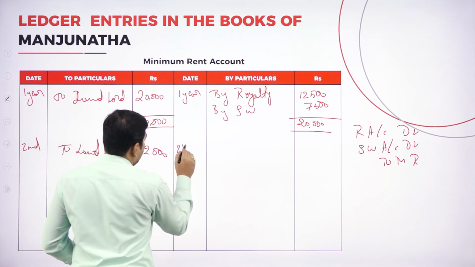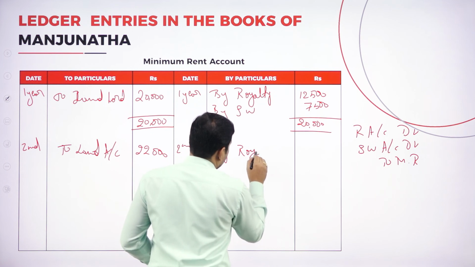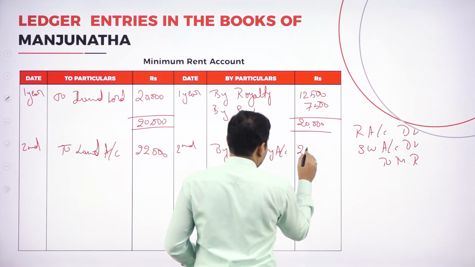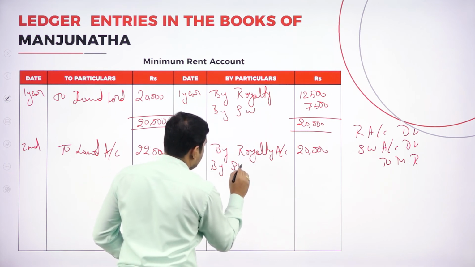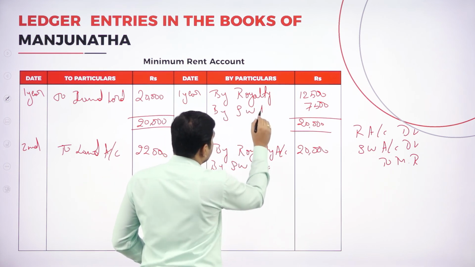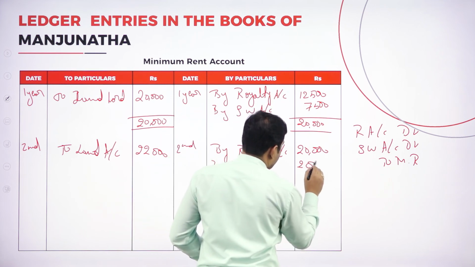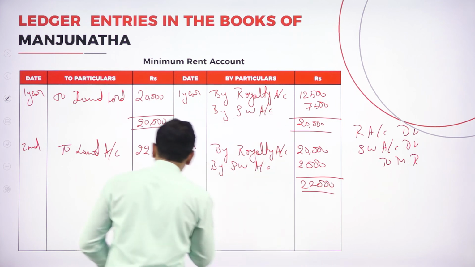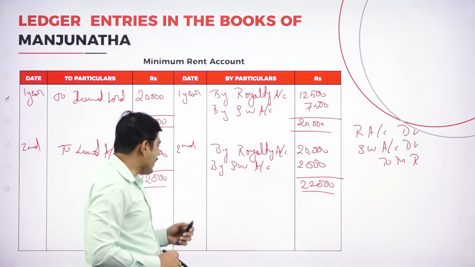For second year, by royalty account 20,000, by short working account 2,000. So the total gets tallied to 22,000. Here also 22,000. I hope you are understanding.